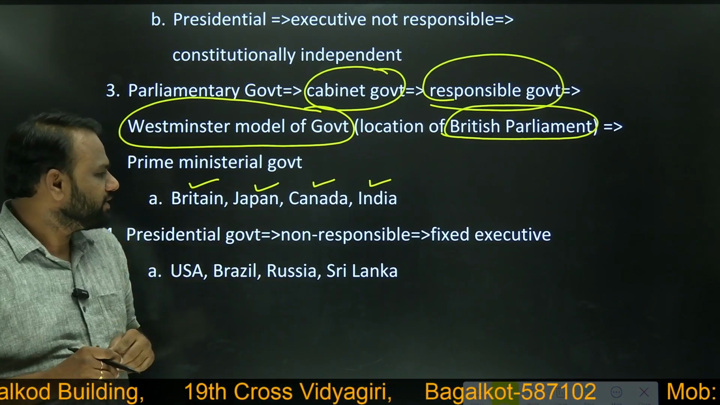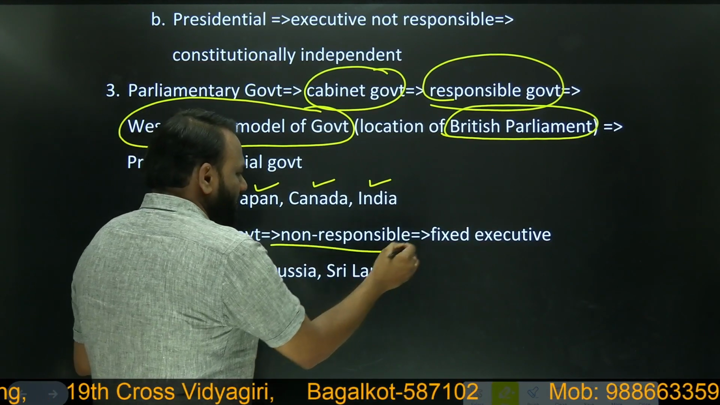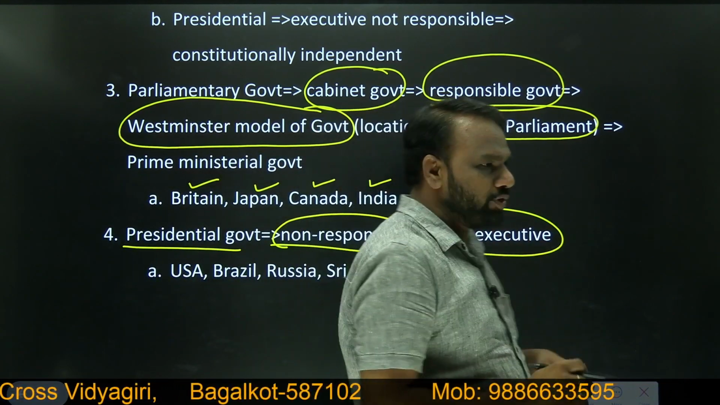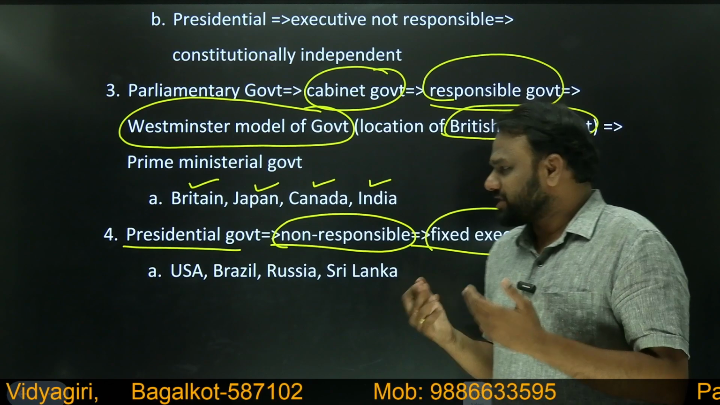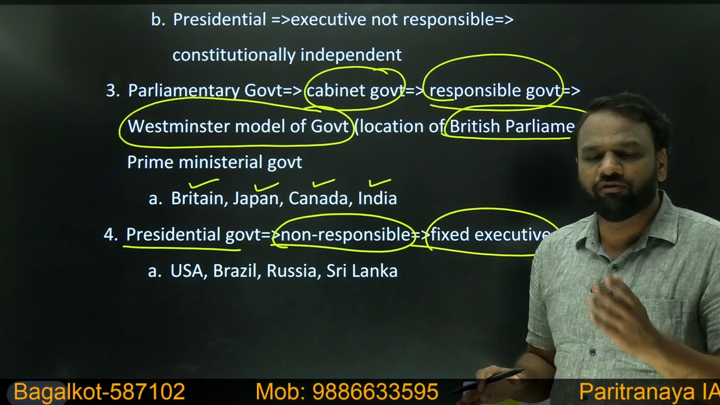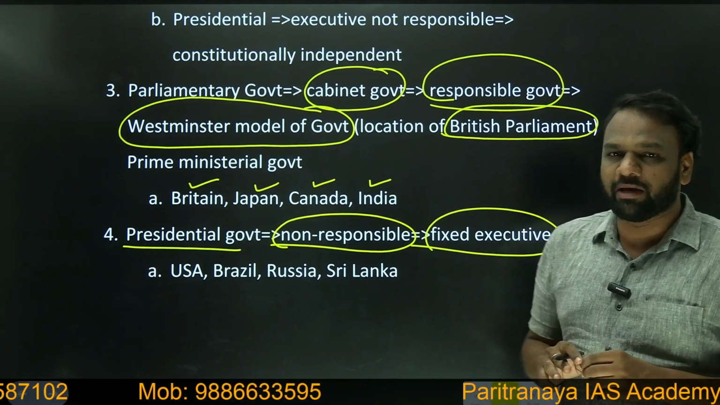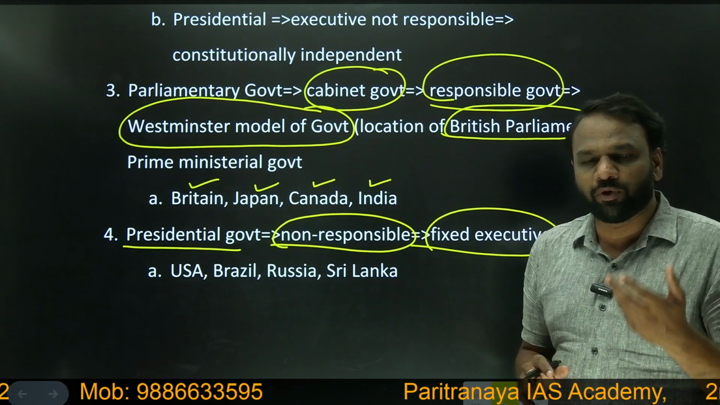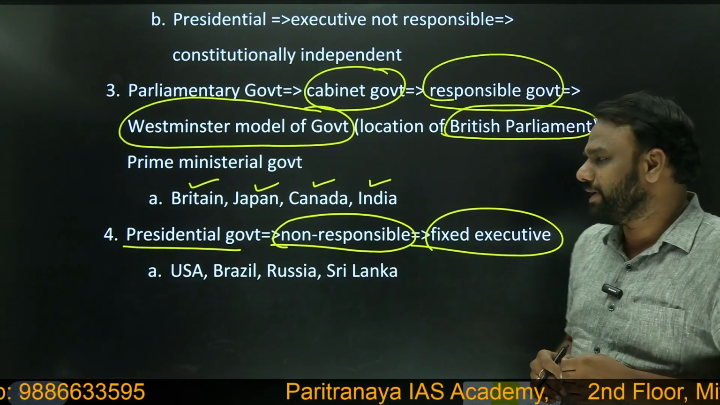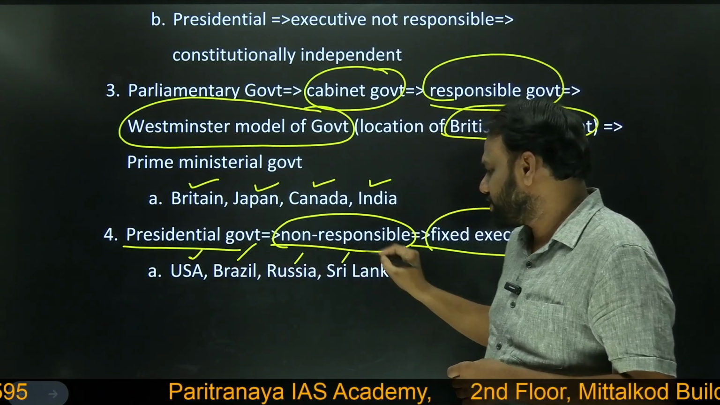Okay, parliamentary system. Next, presidential government, which we also call non-responsible government or fixed executive. Fixed executive means once the president has been elected, he'll stay in his office for a minimum period of 4 years or 5 years, whatever the fixed tenure is. But in a parliamentary system, where the prime minister is the most powerful position, his tenure is not fixed. He may be removed at any time. Such government exists in USA, Brazil, Russia, Sri Lanka.